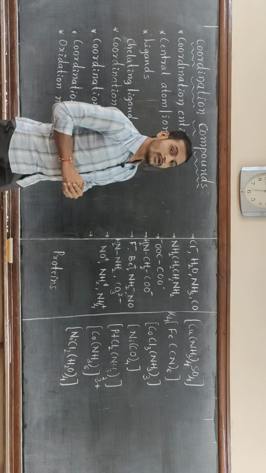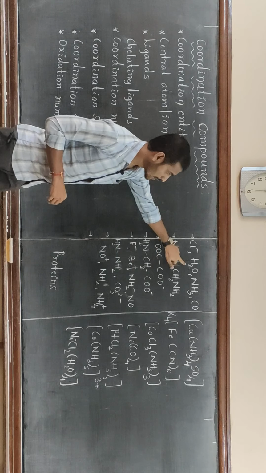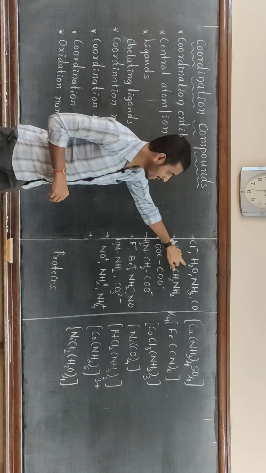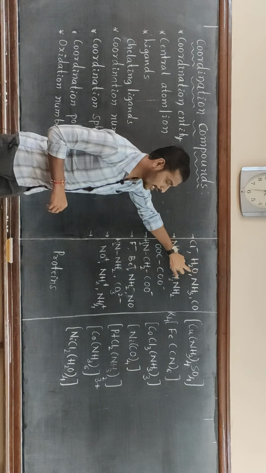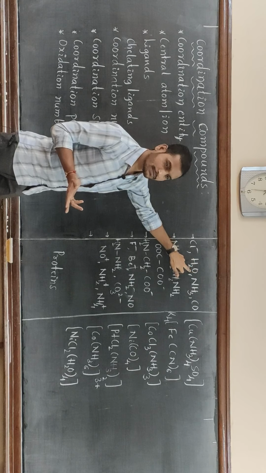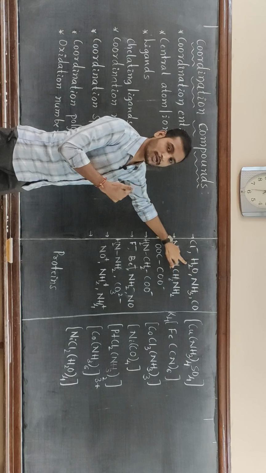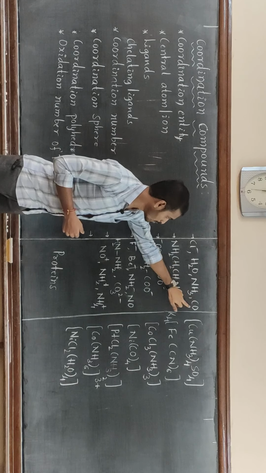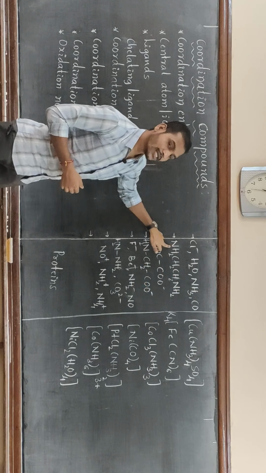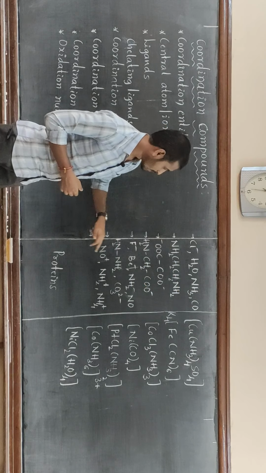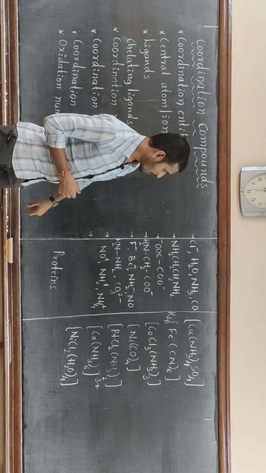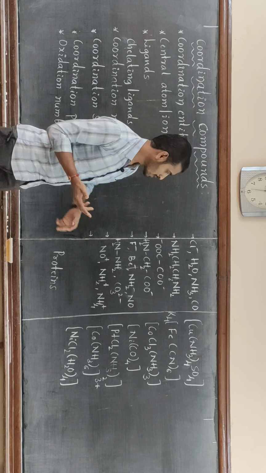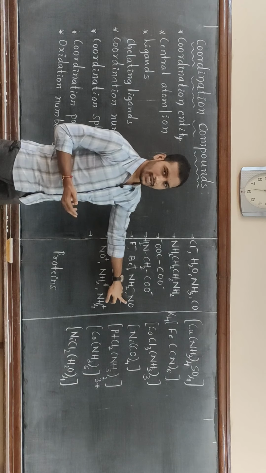Next we have neutral ligands. Water is a neutral molecule. There is no charge on water, but it contains a lone pair of electrons to donate, and this is one example of a neutral ligand. Then ammonia NH3, carbon monoxide, and ethane 1,2 diamine. Next, nitric oxide NO is also considered as a neutral ligand.